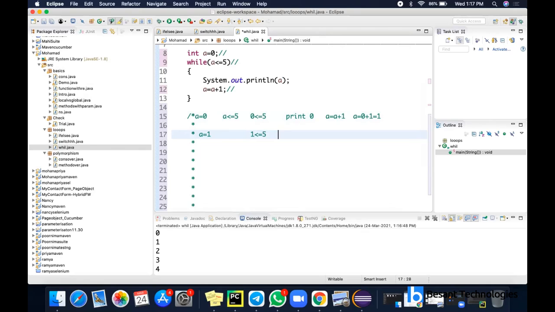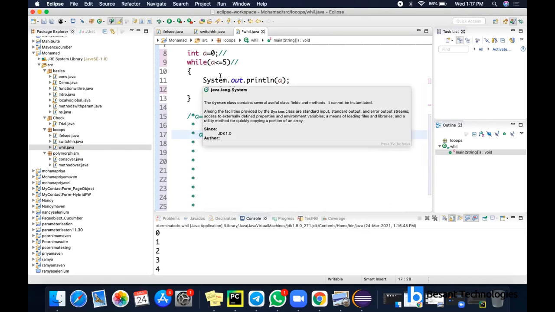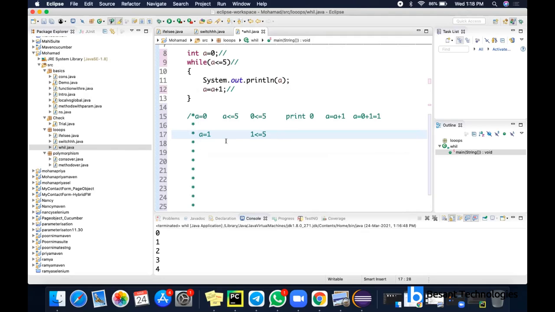But ma'am, once the output is executed, then what is the use of coming back? Why is it coming back and doing A equal to A plus 1? Because until the loop fails, it will keep on doing the same thing. Only if the loop fails will it stop the iteration. So the main usage of these loops is if you want to execute the same code for different inputs, then we will be using these loops. If you want to execute the same statements repeatedly, we will be using this for loop. So after the loop fails only, it will stop its iteration.